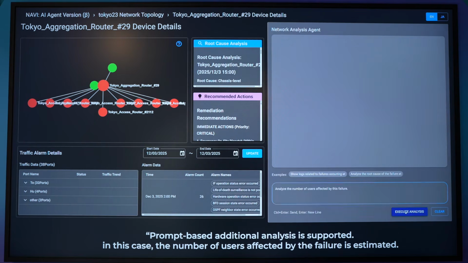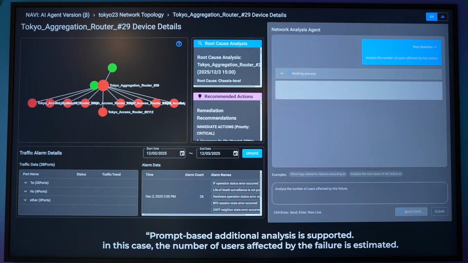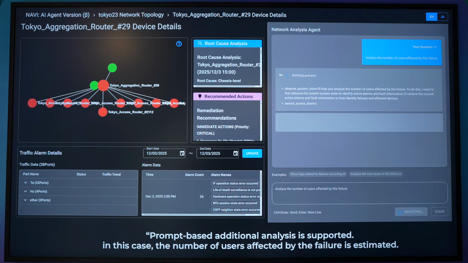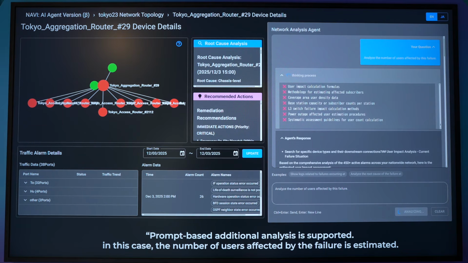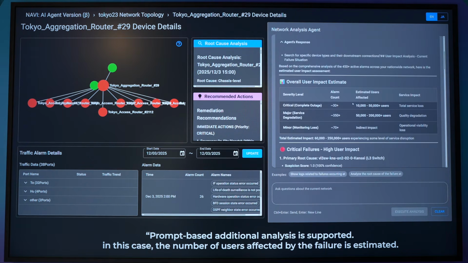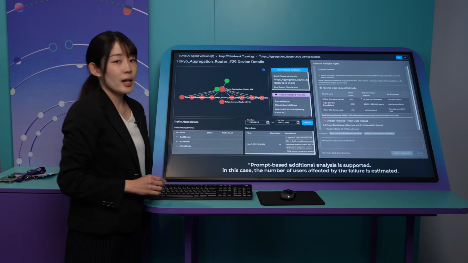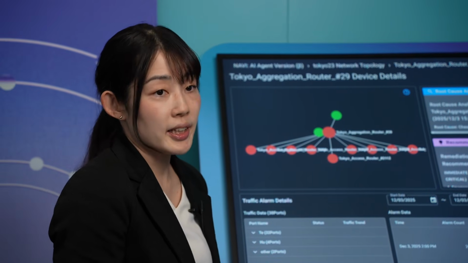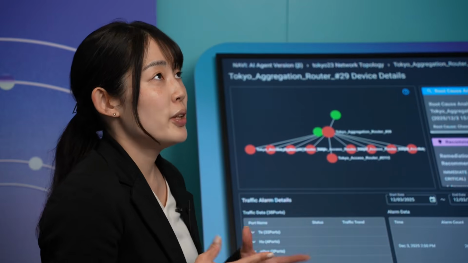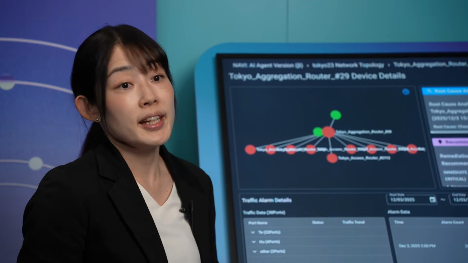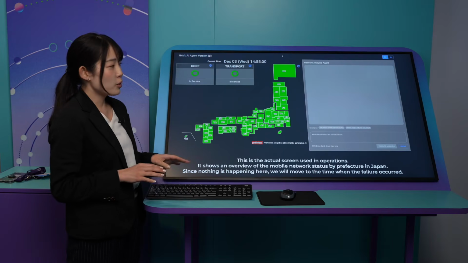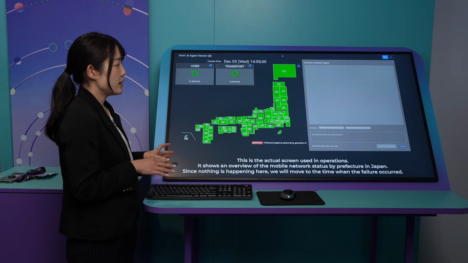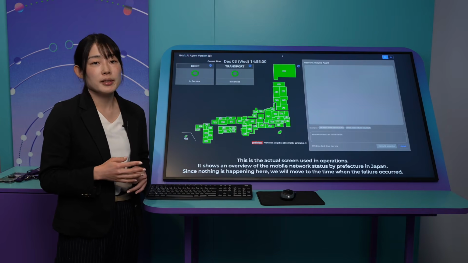In addition, if the operator has any question or wants more details, the operator can ask in natural language to the AI agent here. This is chat-based. In this demo, the operator just asks to analyze the number of users affected by the failure. Now we can see the overall user impact estimate, like a report. But the operator can also ask anything, like what's going on now, or please provide a summary report of yesterday's incident, something like that. So this is a demo, but again, this is actually used by DOCOMO's operators in commercial.